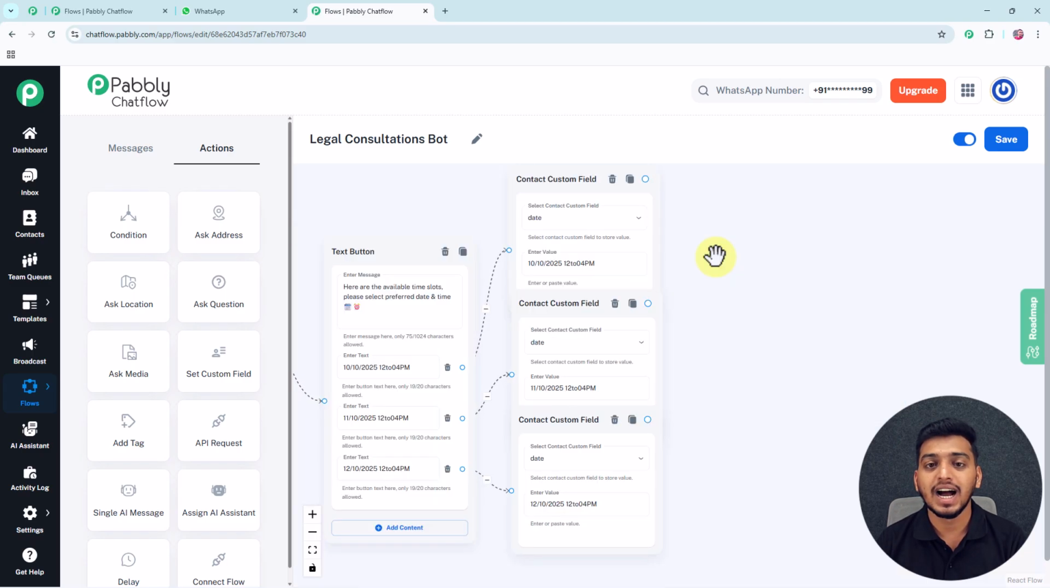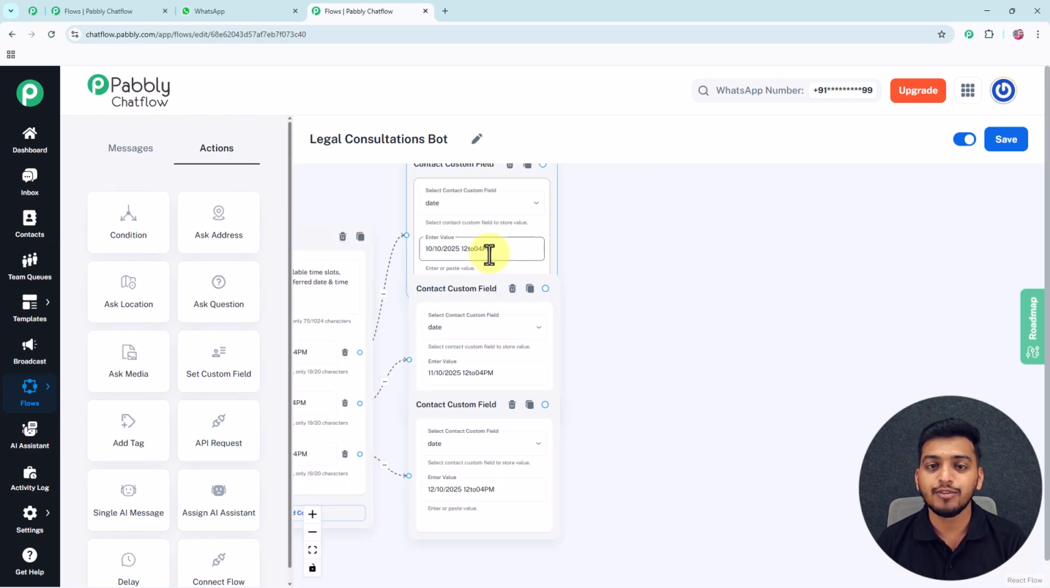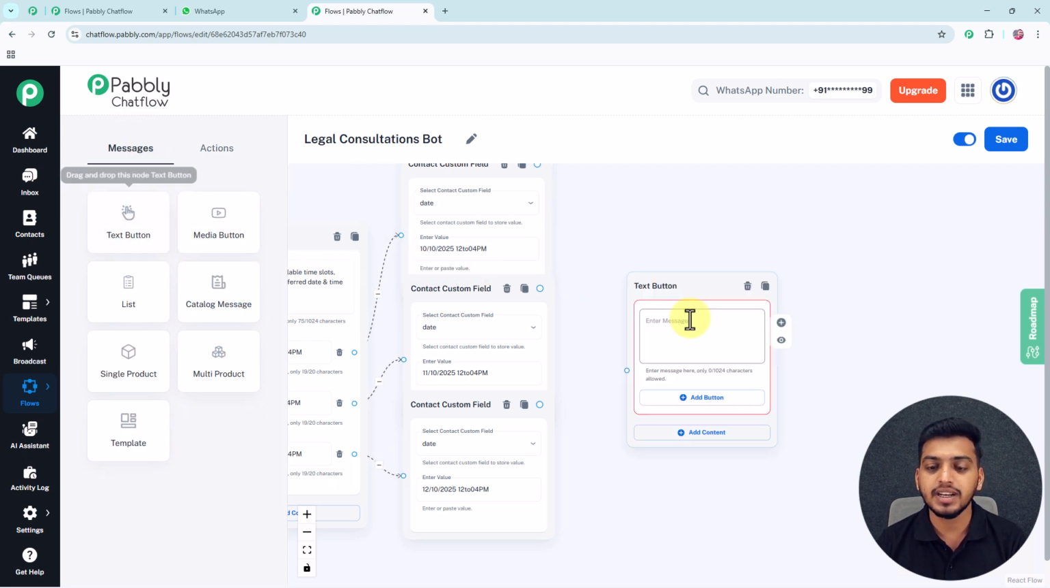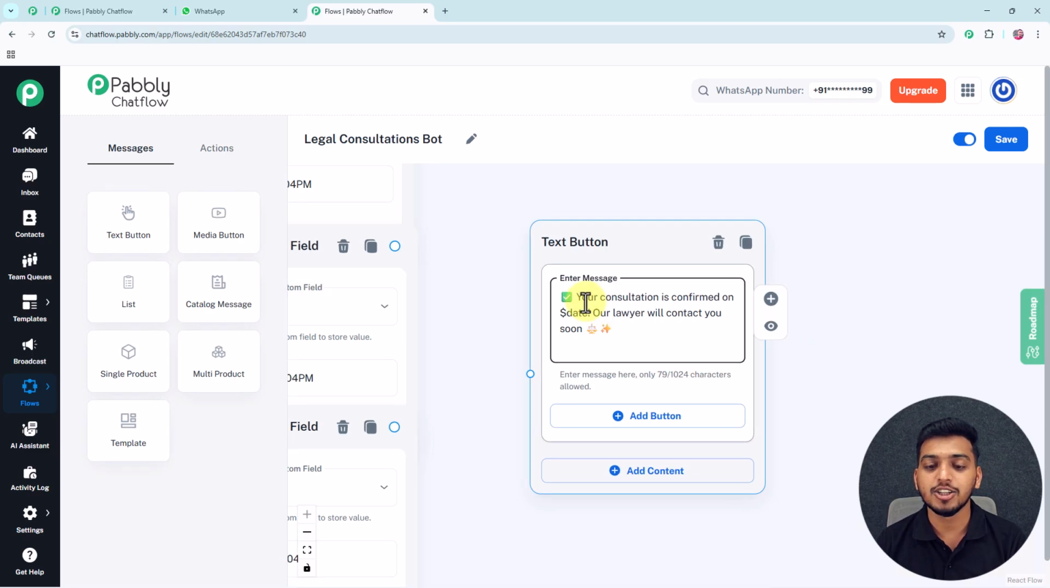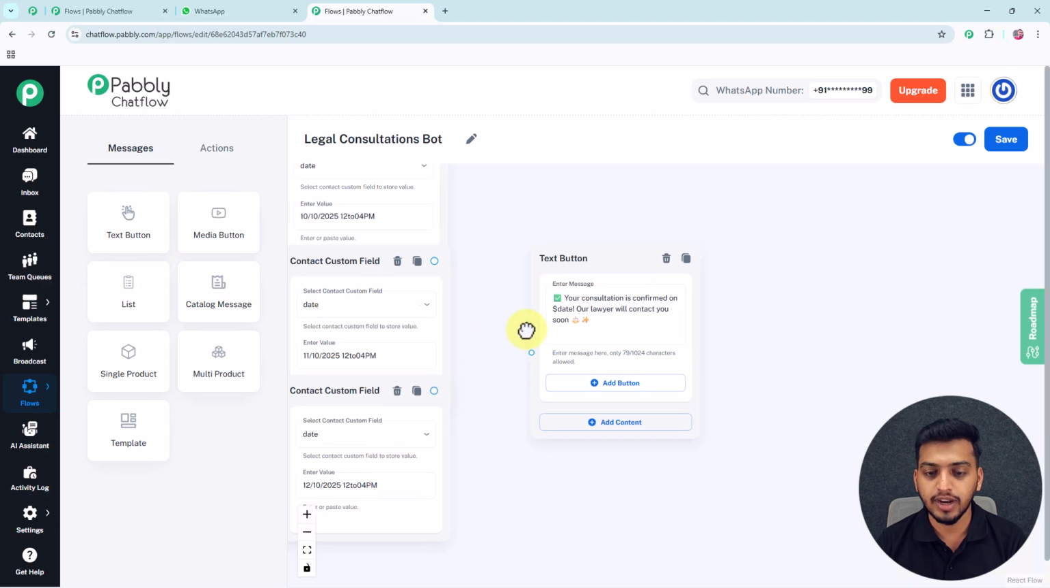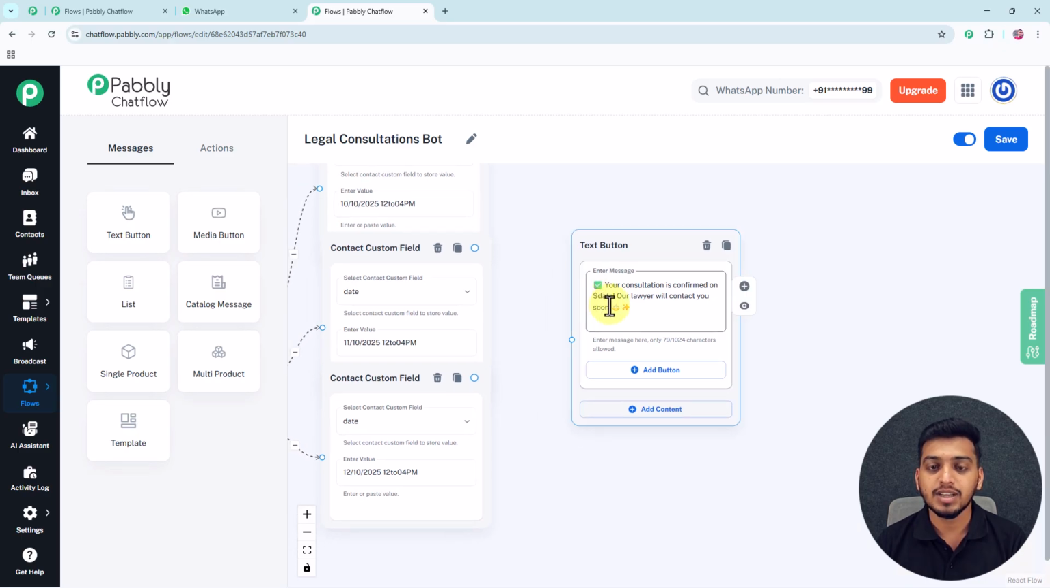And with this I have almost completed the creation of my WhatsApp chatbot, and now I just have to send a concluding message to my customer. So for that I will drag this text button, and inside this enter message box I will enter my concluding message for my customer. And in here you can see I have entered this message, your consultation is confirmed on $date, our lawyer will contact you soon. And you can see I have used this $ sign and this custom field date to map the date selected by my customer. And you can see this is the exact same custom field which I have created to store the date selected by my customer.